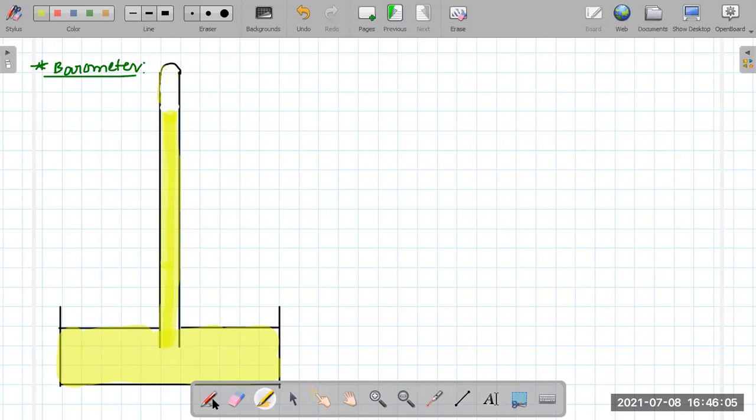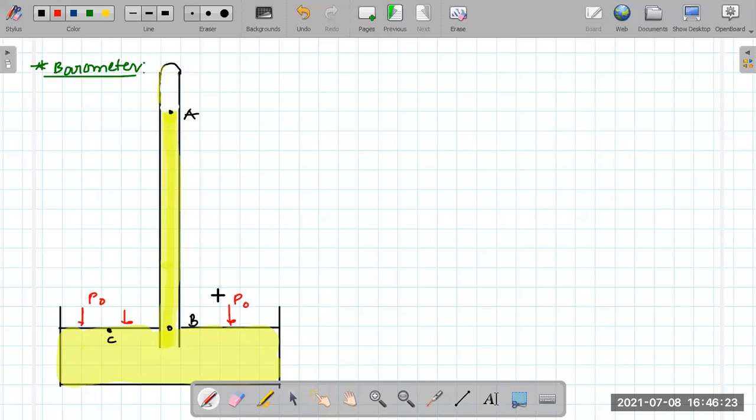Now let's select some points over here. Let's say this point is A, this point is B, and let me assume another point C over here. We know that at any instant, the pressure due to atmosphere will be P naught, wherever it is open to atmosphere.